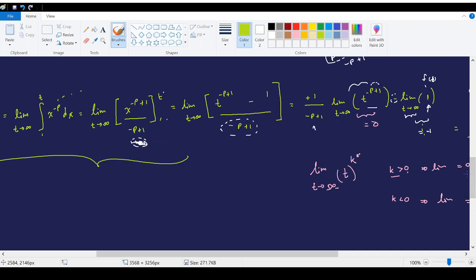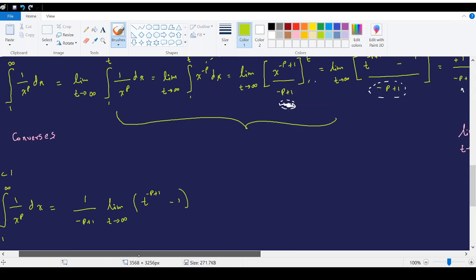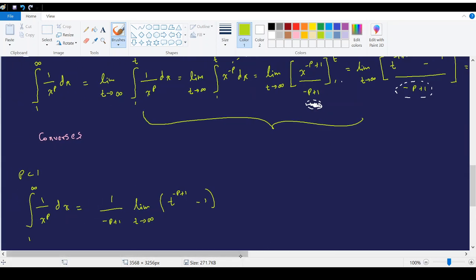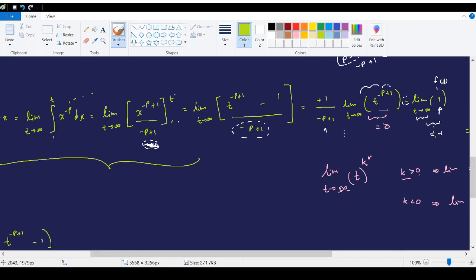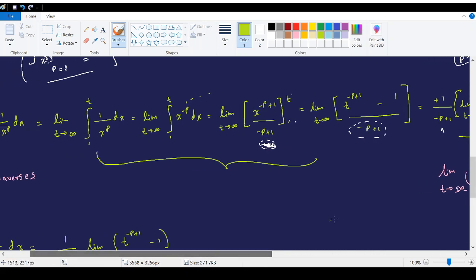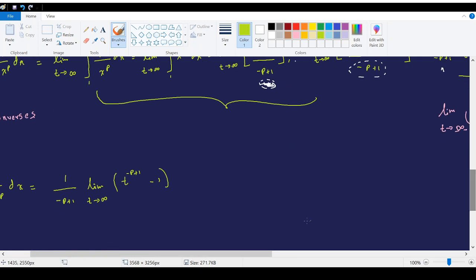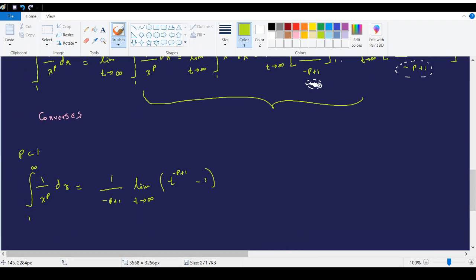It's the same answer that we got for the previous calculation: 1 over negative p plus 1 times this integral. Now here we are in the case where p is less than 1.